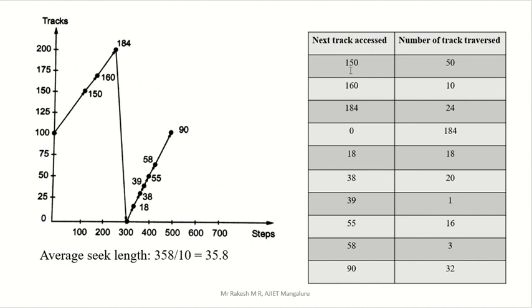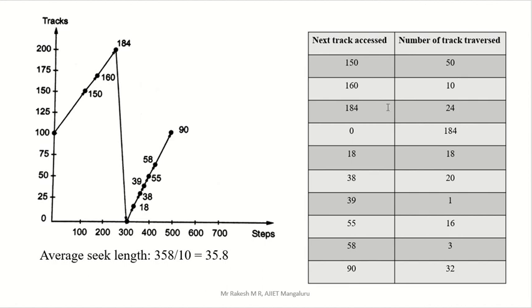Here, 150 minus the previous number 100, the default number, right? 150 minus 100 is 50. 160 minus 150 is 10. 184 minus 160 is 24. 0 minus 184 gives 184. 18 minus 0 is 18. 38 minus 18 is 20. 39 minus 38 is 1. 55 minus 39 is 16. 58 minus 55 is 3. 90 minus 58 is 32. So you have to continue like this.